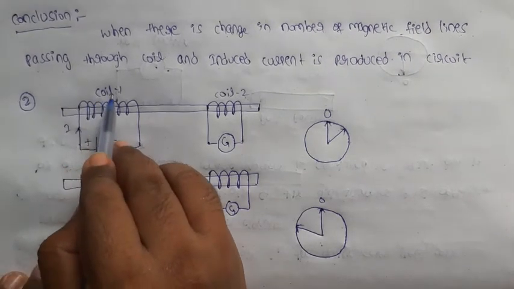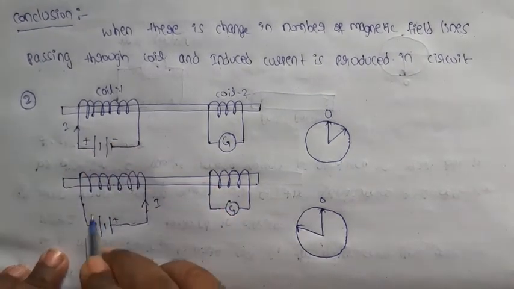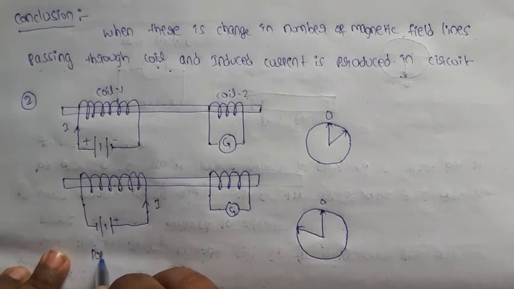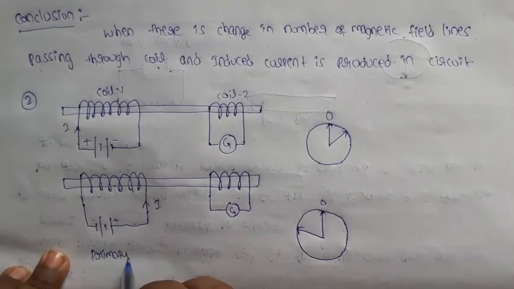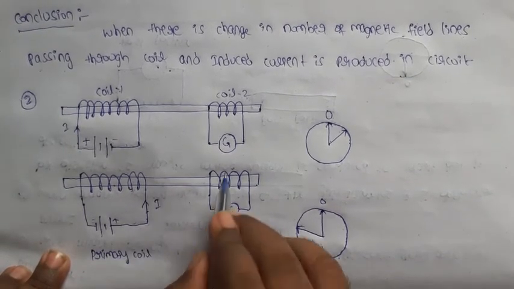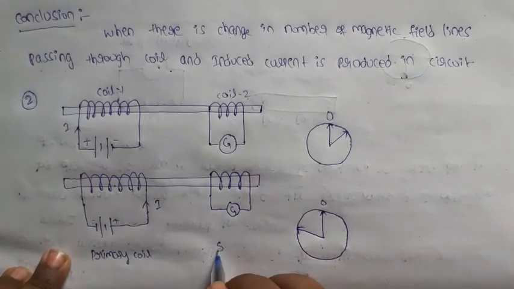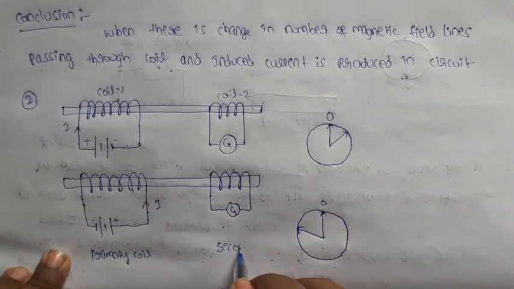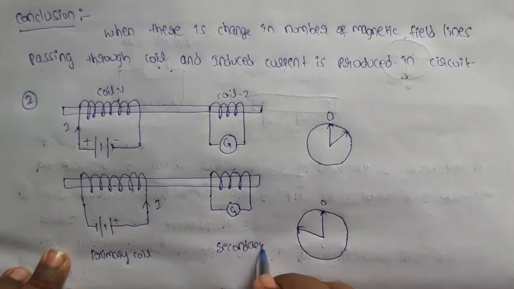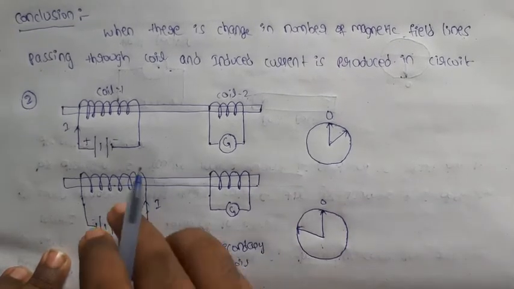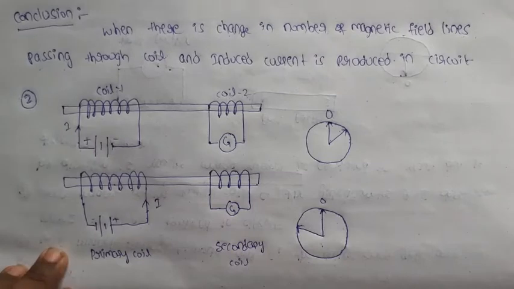Also, one more point: coil C1 is called the primary coil, and coil 2 is called the secondary coil.